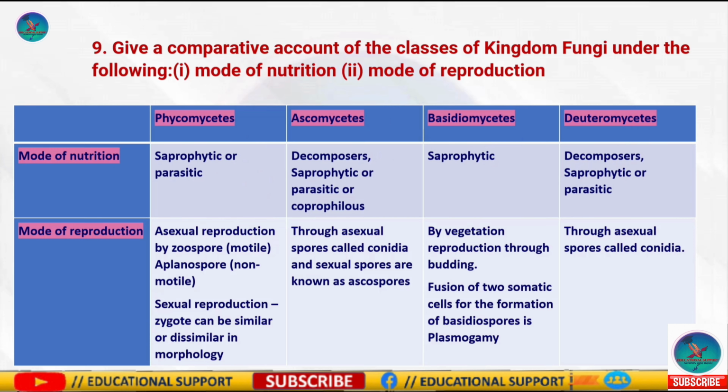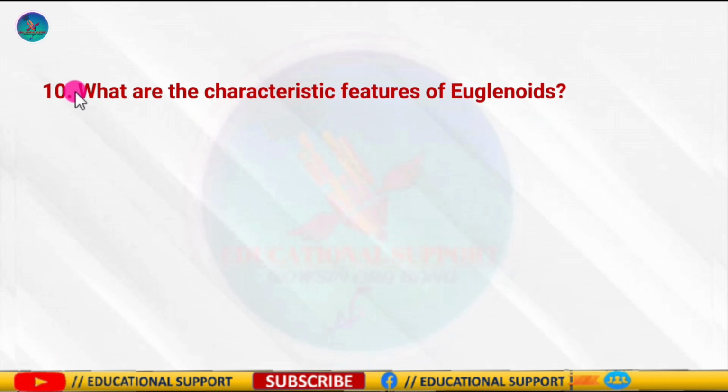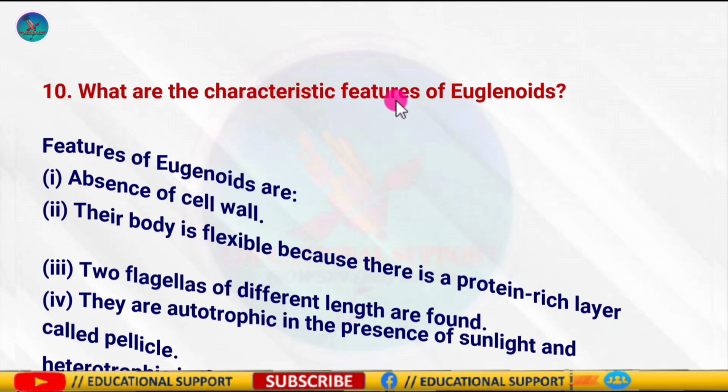So these are the modes of nutrition and reproduction in Phycomycetes, Ascomycetes, Basidiomycetes and Deuteromycetes. Question number 10 is, what are the characteristic features of euglenoids? Number 1, they don't have a cell wall.